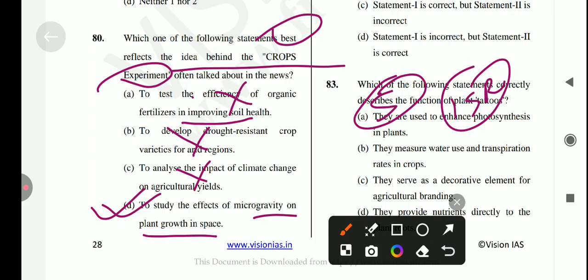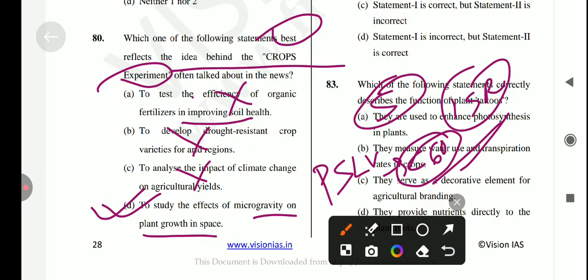The CROPS mission, developed by Vikram Sarabhai Space Centre, is ISRO's first biological experiment to grow plants in space under microgravity conditions. Okay, और ये launch किसके द्वारा किया गया था? Launched aboard PSLV, which is the C60 mission. Okay, C60 mission. So the key features of this one are designs for growth medium, light simulation, temperature and atmosphere control, and water delivery.